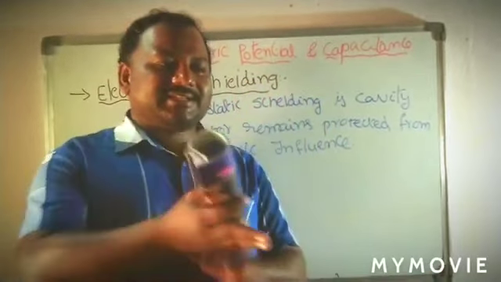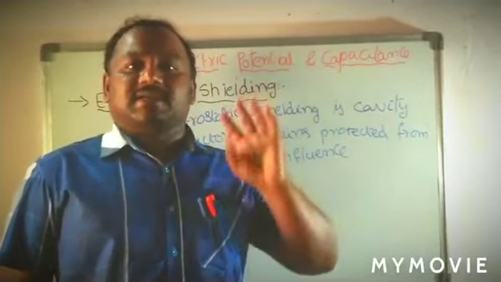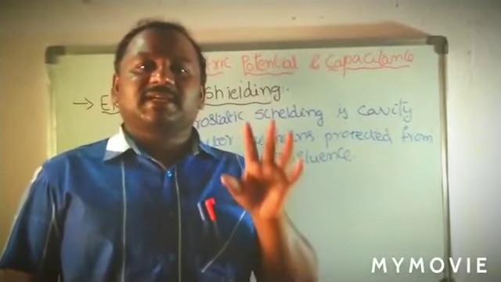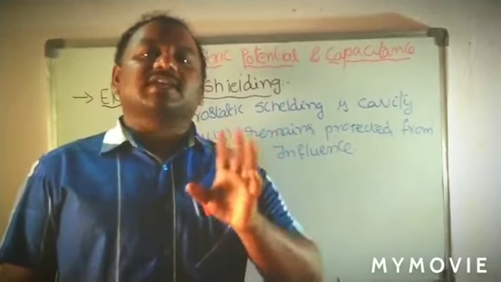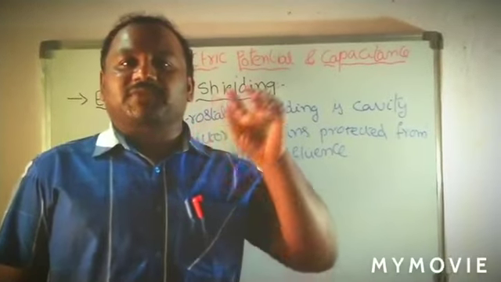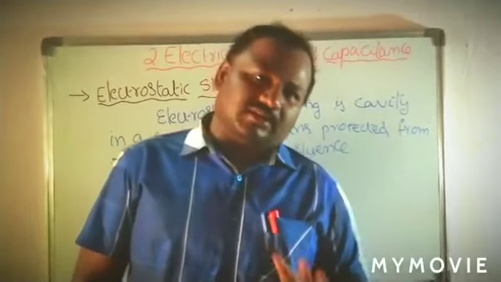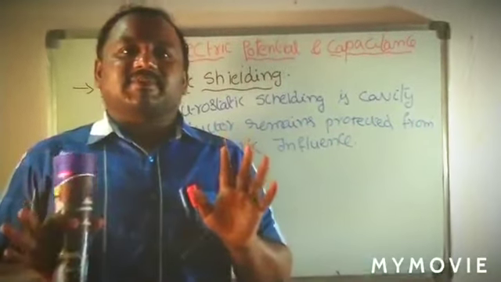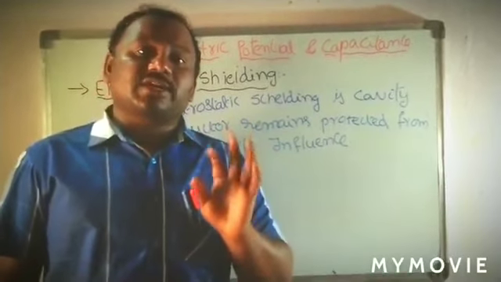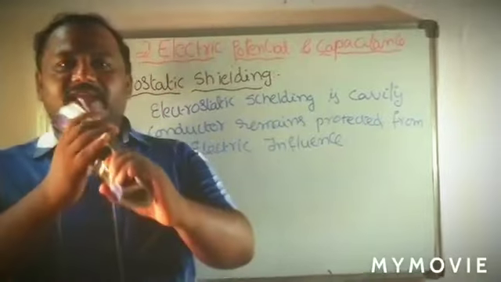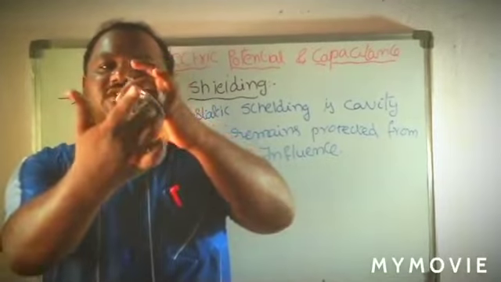Whenever you sit inside the house, then the house will protect you from the thunders. Means here a shielding is there. That shielding is nothing but the house acting as the shielding, which will protect from the electrostatic force, that is, from the thunders. Similarly, when you are sitting in a car and the thunder is coming, then also it will protect you from that thunder. Here that is known as shielding. In a similar way, when you take a hollow conductor, the surface will be there, and inside there is no conductor.